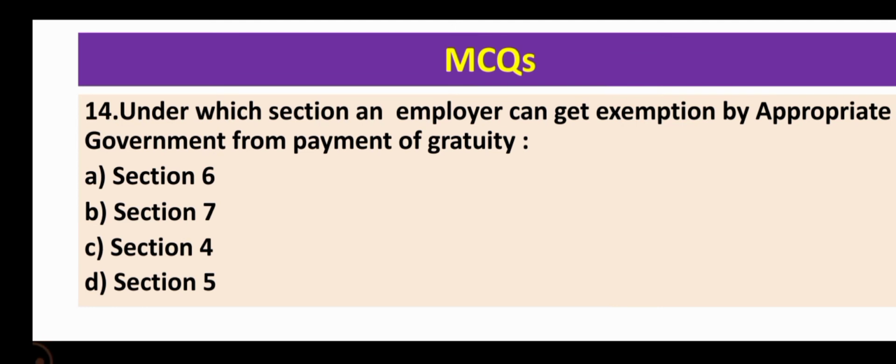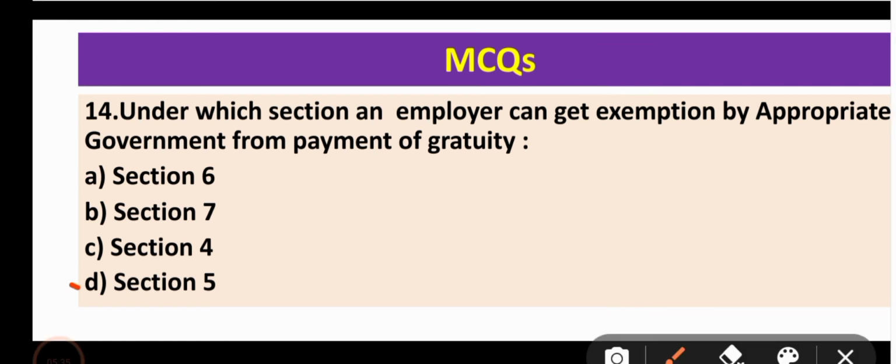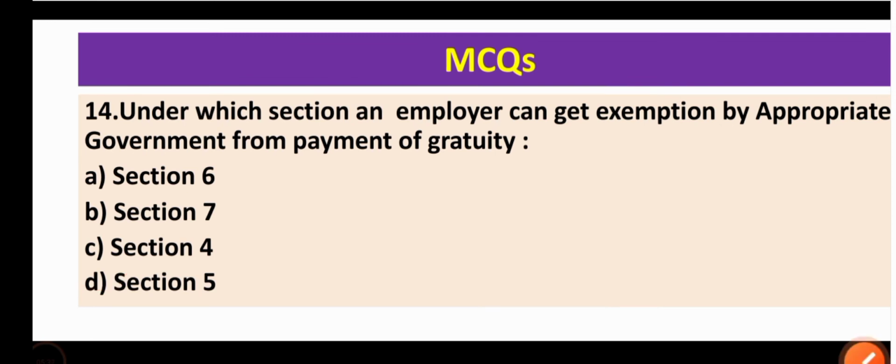Question number 14. Under which section can an employer get exemption by the appropriate government from payment of gratuity? Yes, exemption can be given to any establishment and it comes under section 5. So the correct option is D, section 5.